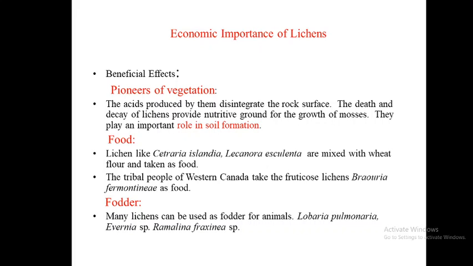For example, crustose lichens were the first plants to grow on rocks, called primary plants. Later, foliose lichens continue the process. Lichens can be referred to as nature's farmers.